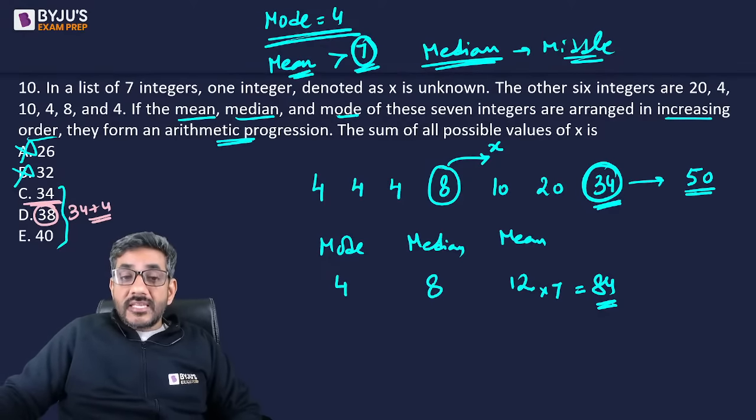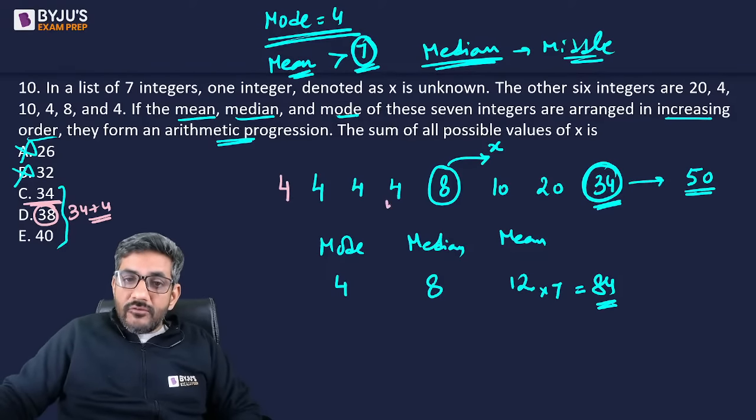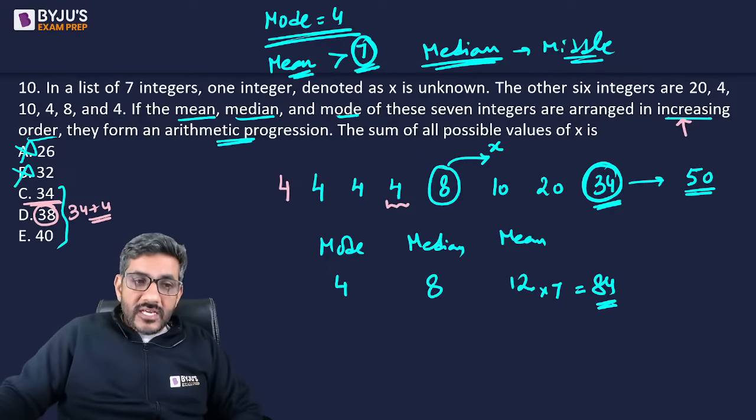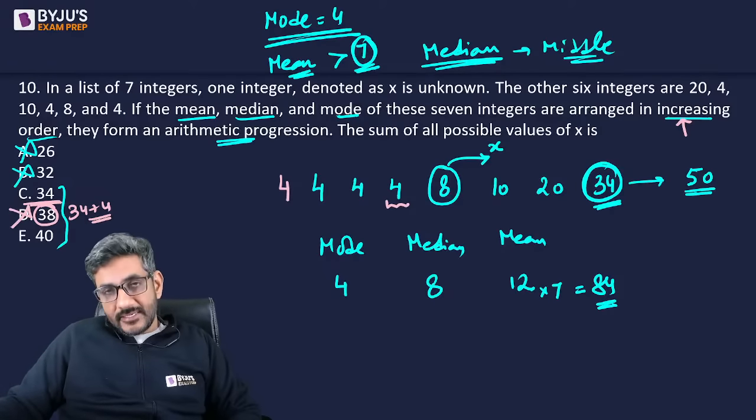If x is equal to 4, actually your mode is 4, your median would also be 4. So how can you arrange them in increasing order? That will not be possible. So therefore even option D cannot be correct.